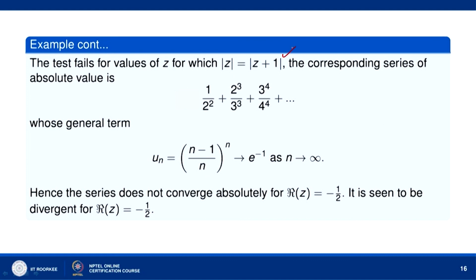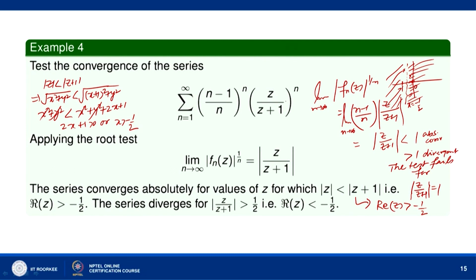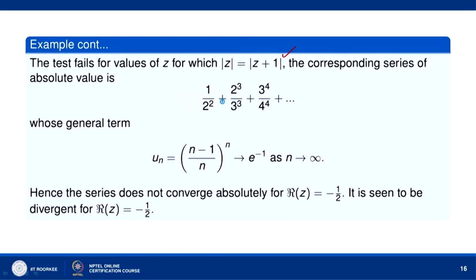So, the corresponding series of absolute values is what? Let us see. When mod of z over z plus 1 is equal to 1, we get the series sigma n equal to 1 to infinity of ((n minus 1) divided by n) to the power n.